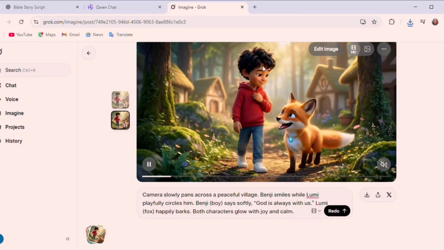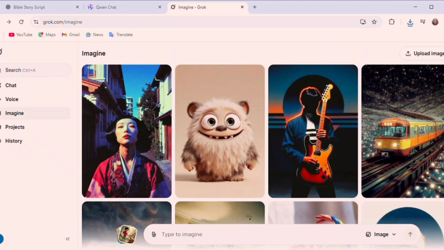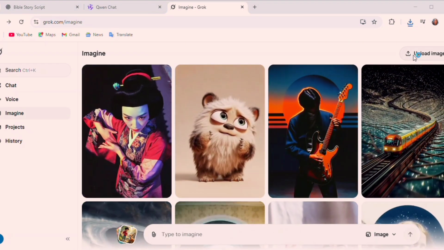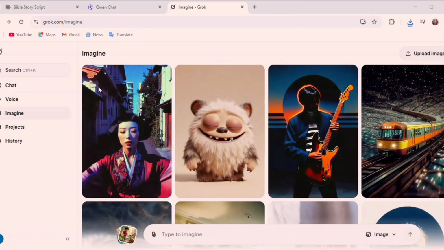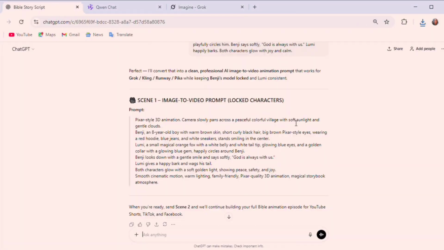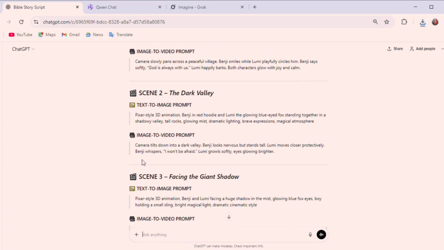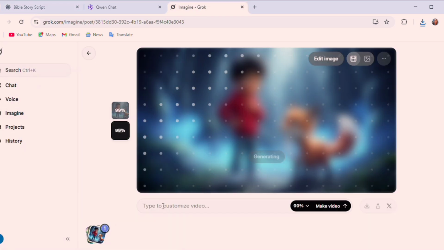We are going to do this for every other scene: scene 2, scene 3, scene 4, and scene 5, depending on the number of scenes you have. So I'm going to go ahead and speed up this video and do it for every other scene. Bring in your image, go to ChatGPT, copy your image to video prompt, and then come back to Grok AI and customize your video. I'm going to do this for all the scenes.